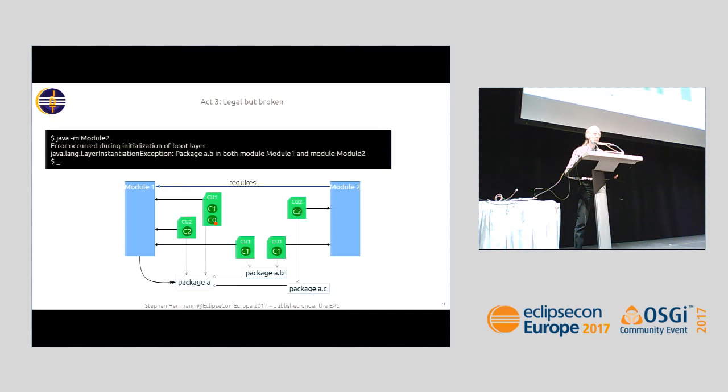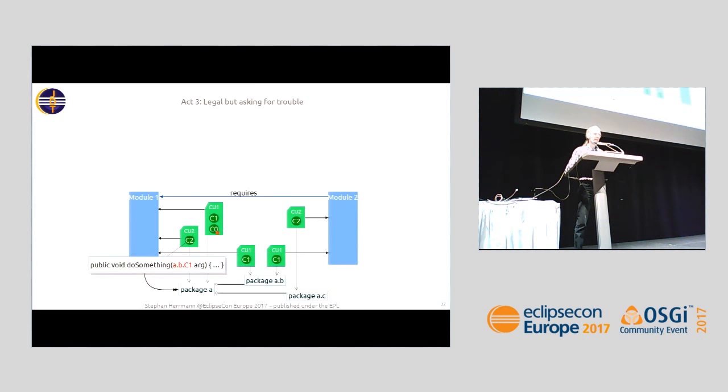So isolation is broken. The hint to what's going on here is in the name of the exception: java.lang.LayerInstantiationException. What the heck is a layer? This is something you need to know if you want to use this style of programming. The JVM doesn't provide a mechanism to handle this at runtime, but you are allowed to implement a layer, some kind of container, and if that layer happens to use some class loader-based isolation, then you will be able to run that program.